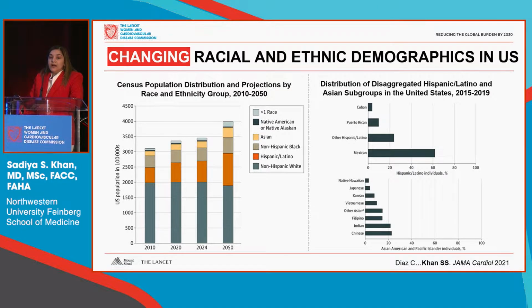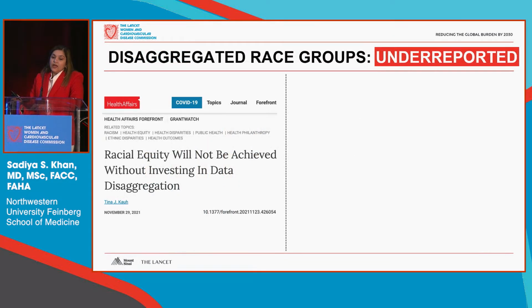And we need to move beyond aggregated large categories, particularly for Asian and Hispanic subgroups, and shown here are data from the American Community Survey of various identities in terms of disaggregated Hispanic and Asian subgroups that are rarely identified in clinical studies. And why is this important? Because without reporting on disaggregated race groups, we won't know what the disparities are.